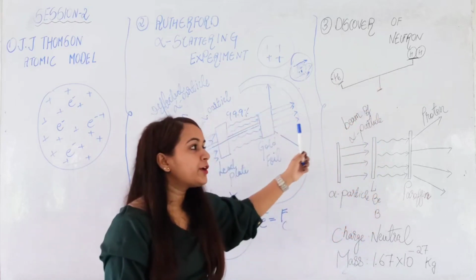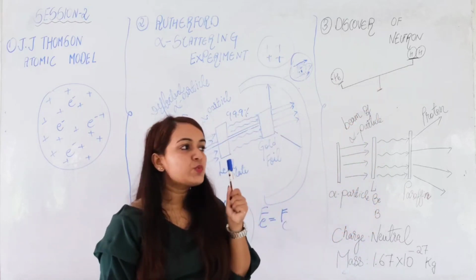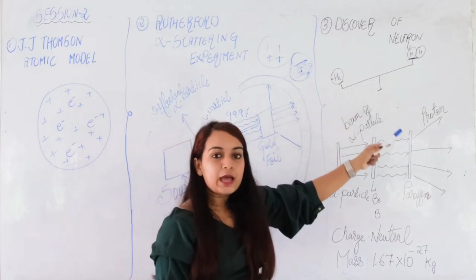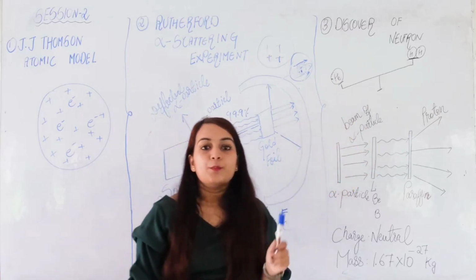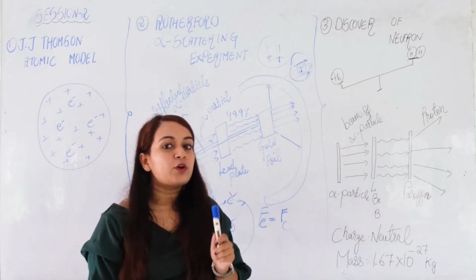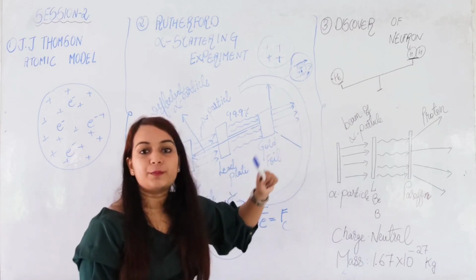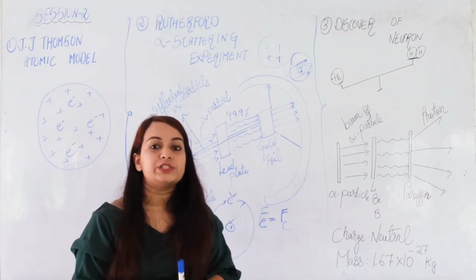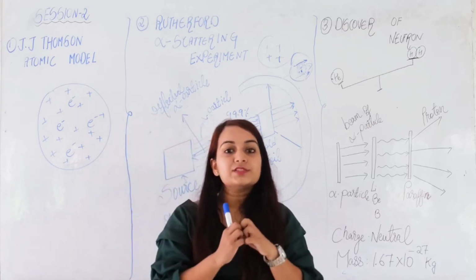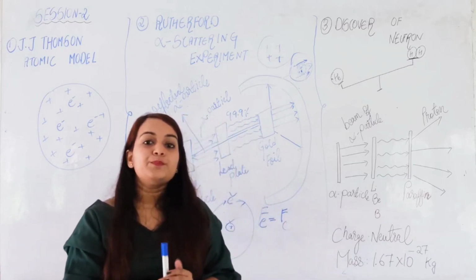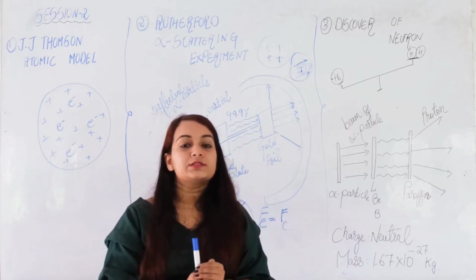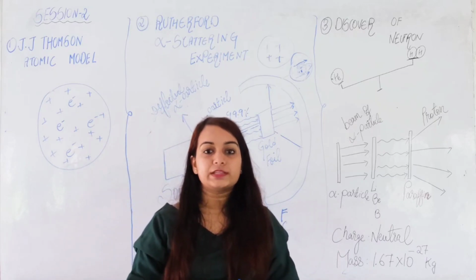So from here he was a little disturbed. He was wondering, why is this happening? He thought that protons and electrons will not be the only contribution to the entire mass of an atom. There must be some other particle which is contributing to the total mass of an atom. So he performed an experiment which was somewhat similar to the alpha scattering experiment.